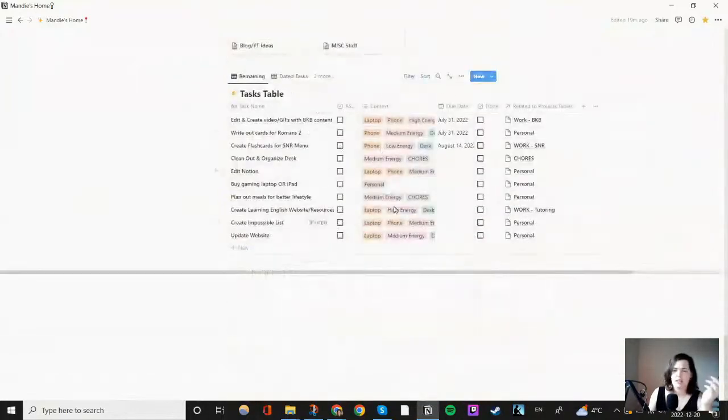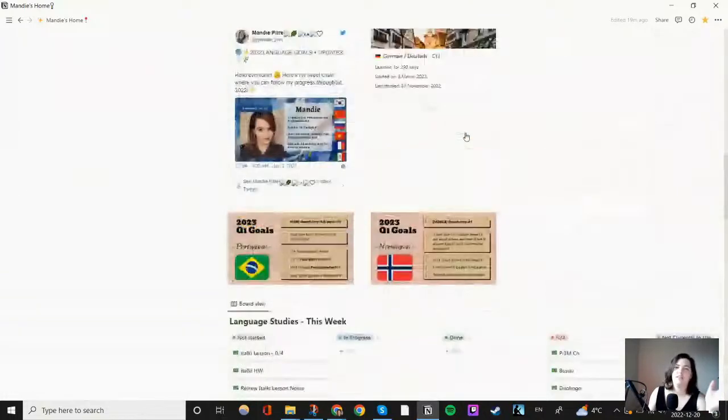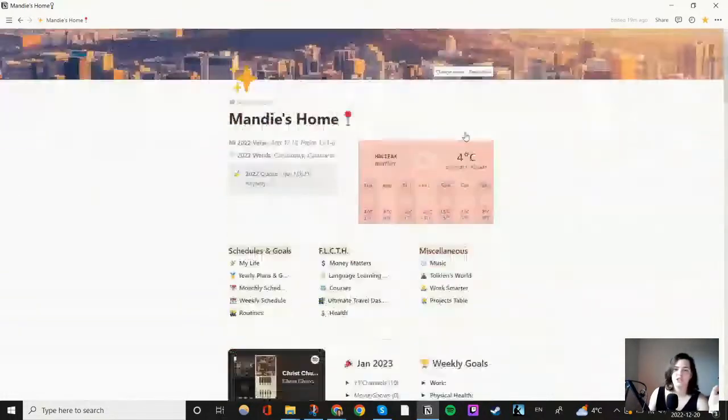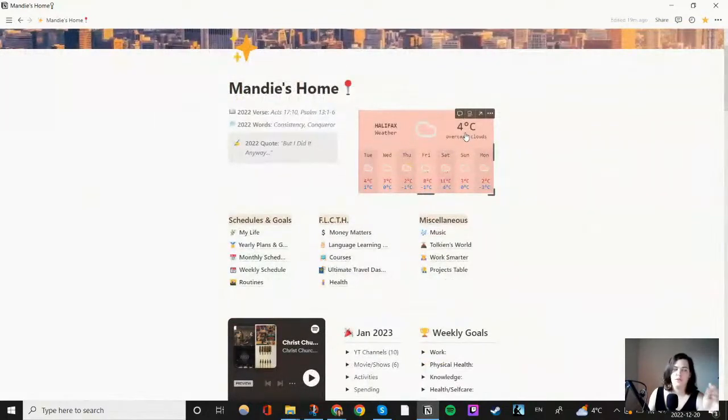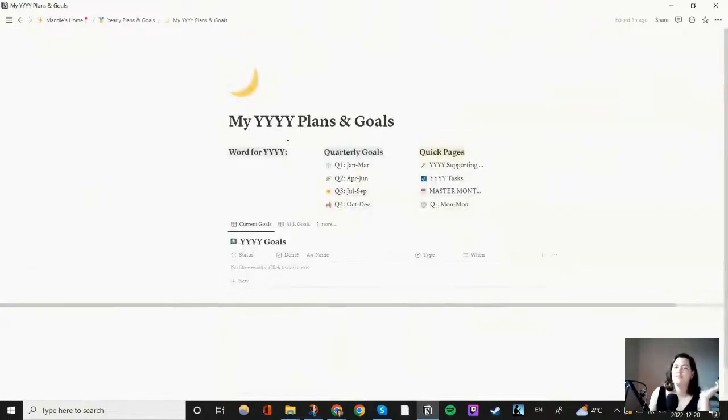And then my task table, which is, as you can tell, very highly outdated. I don't use it very much, as you can tell. But yeah, so this is kind of just the home section. I'm going to kind of go through some of the pages I think are the most useful that I have, that I use quite a bit or that I've just recently made. I'm going to go through not my personal ones because it's the internet.